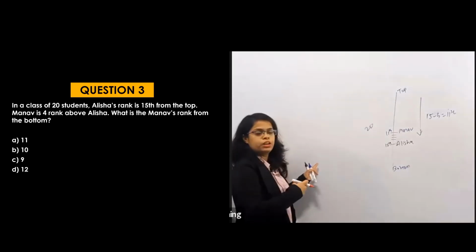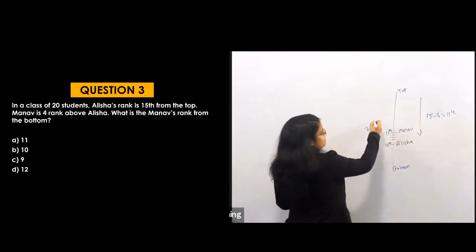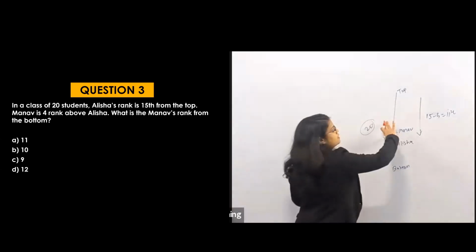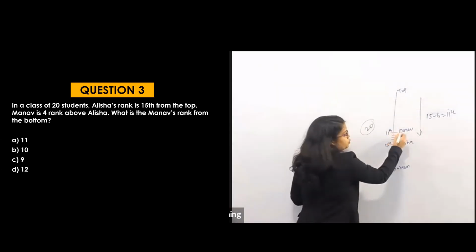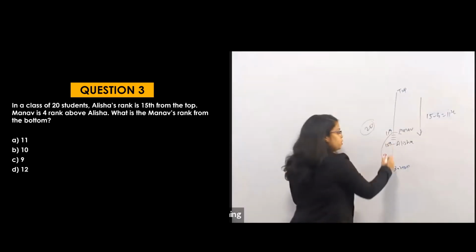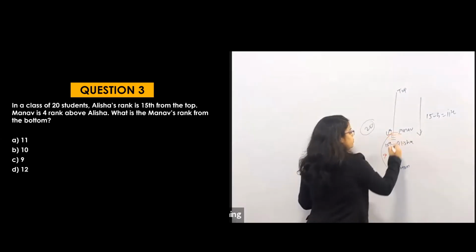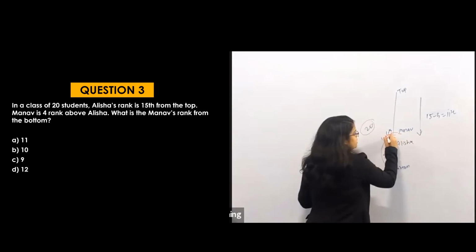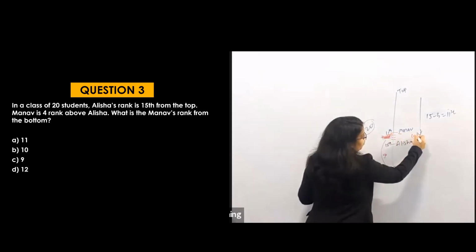Let's solve by the formula also, then see by the concept also. There are 20 people, and up to Manav there are 11 people. That means below him there will be 9 people. So if below him there are 9 positions, after that Manav's position is the 10th from the bottom.